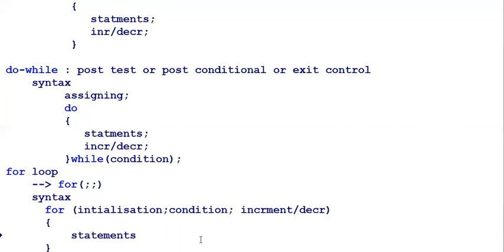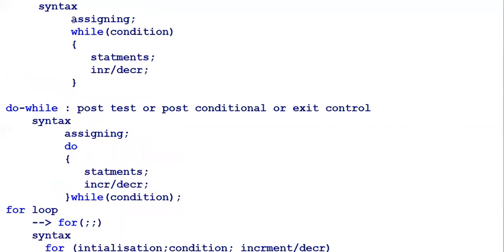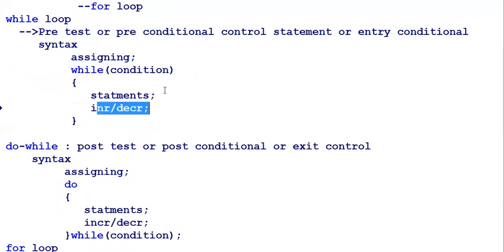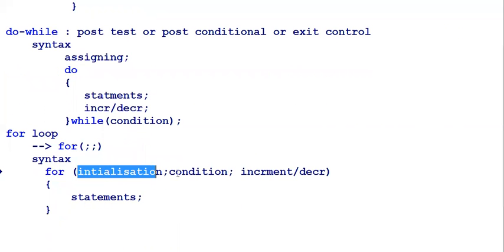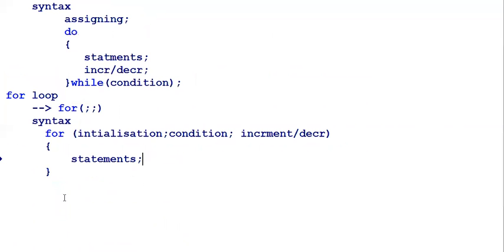When you compare the while block and the for block, inside the while block the initialization, the condition, and the increment or decrement take place in three different statements. In the for loop, all of them take place in a single line. That is the advantage of using the for loop. So let us go for the programs one by one.